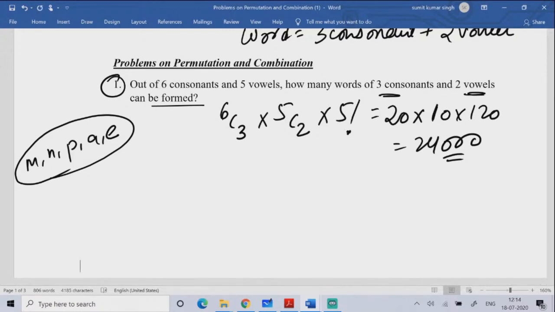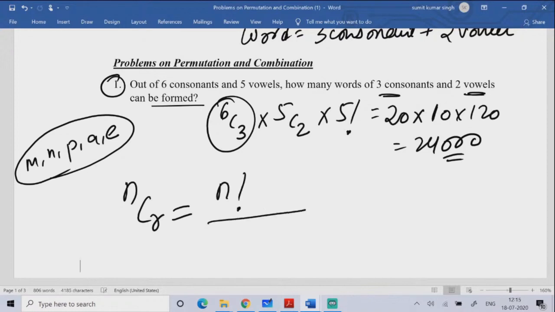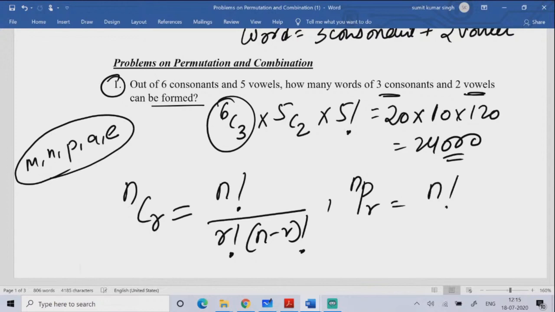Now, how do you find the value of 6C3? For that there's a formula. The NCR formula is n factorial divided by r factorial into n minus r factorial. And how do you find the value of NPR? The NPR formula is n factorial divided by n minus r factorial. So there's a direct formula for NCR and NPR, and we can use it to get the answer.